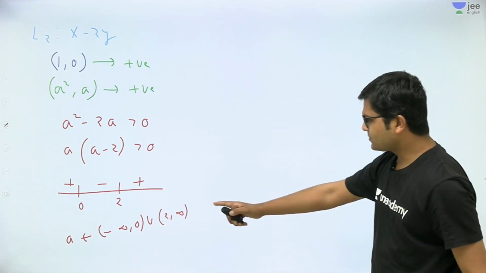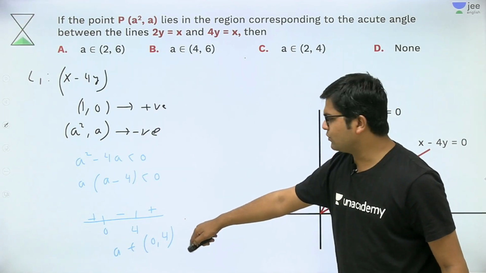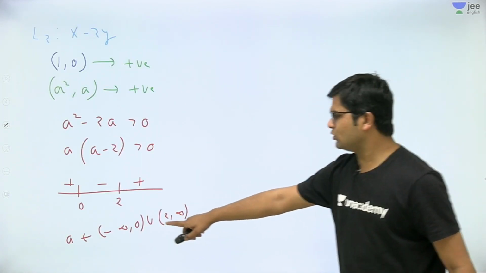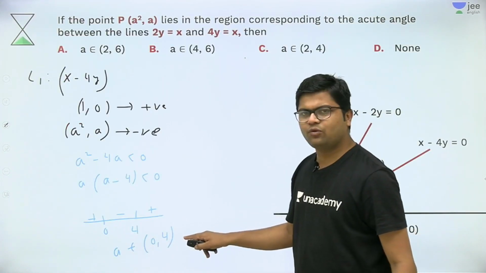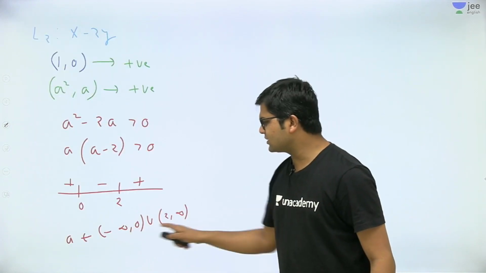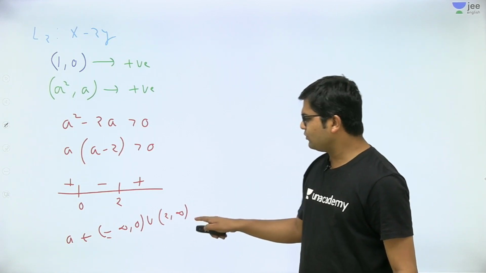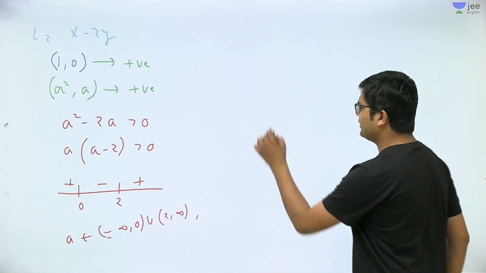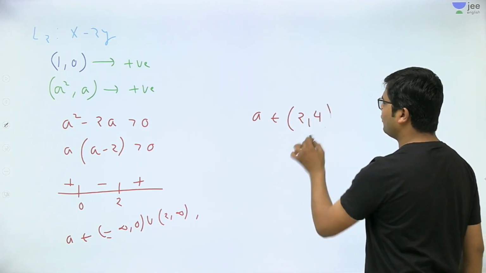Now for the first line, a belongs to (0, 4). For the second line, a belongs to (−∞, 0) ∪ (2, ∞). The first says 0 to 4, above 0, so the part (−∞, 0) will not have any intersection. Now it says 2 to infinity, so we will have intersection till 4, which will say a belongs to (2, 4).